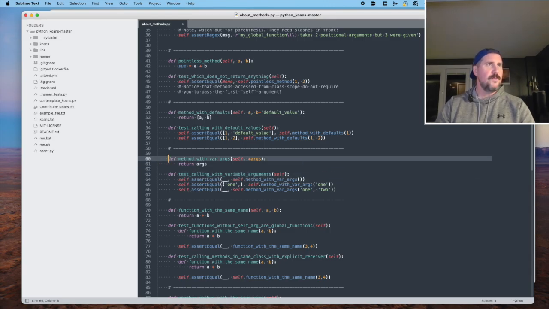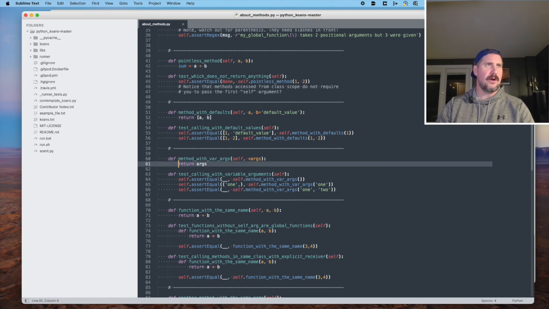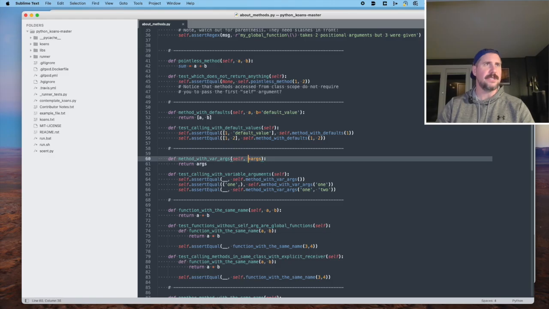So we've got a method here on line 60, defined as method with variable arguments, okay? And it returns the arguments, args, okay? So it's going to return whatever we pass in as the arguments to the method. Okay, sounds good. So test calling with variable arguments.